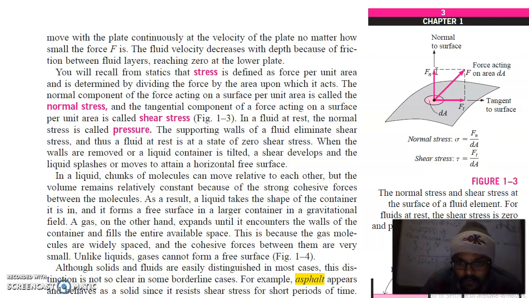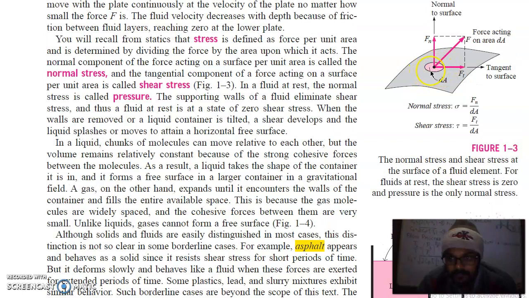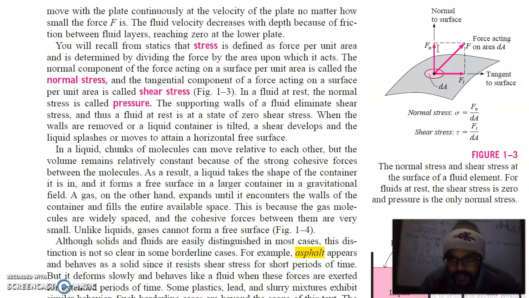The supporting walls of a fluid eliminate shear stress, and thus a fluid at rest is in a state of 0 shear stress. So take this small area dA. This is the normal to the surface, and this is the tangent to the surface. Now normal stress is equal to Fn by dA, whereas shear stress is equal to Ft by dA. This is your shear stress, this is normal stress. So when the walls are removed or a liquid container is tilted, a shear develops and the liquid splashes or moves to attain a horizontal free surface.